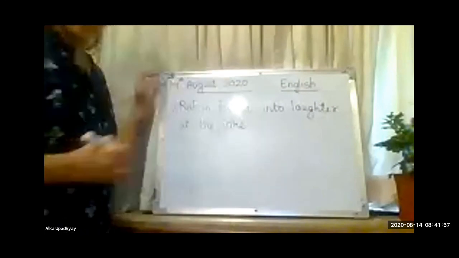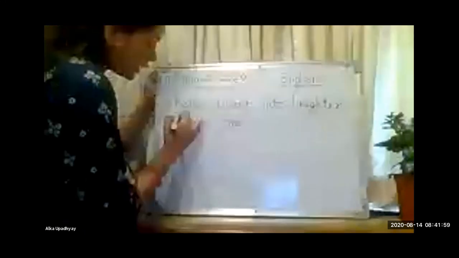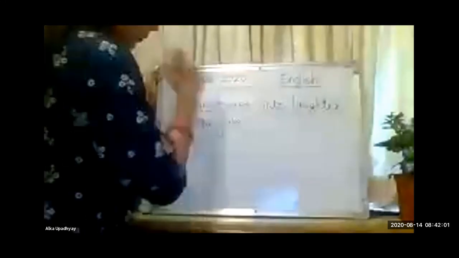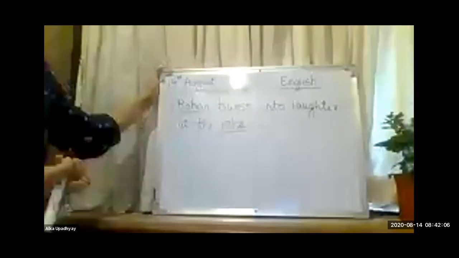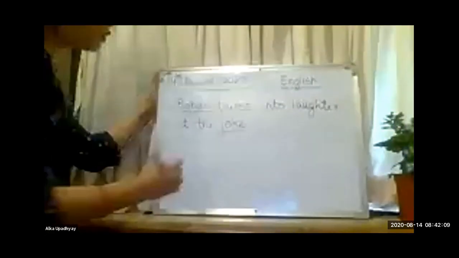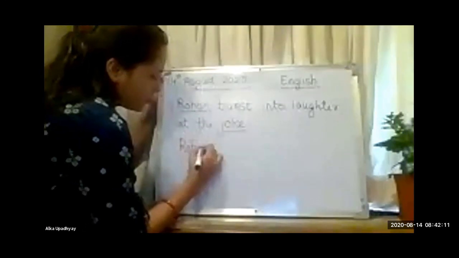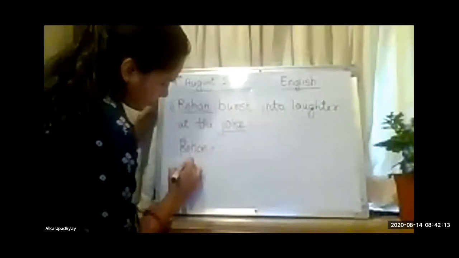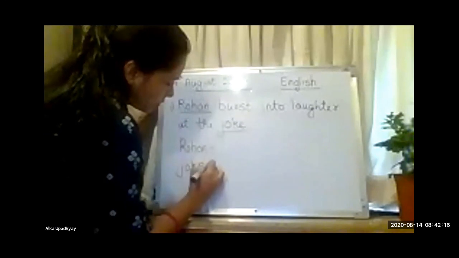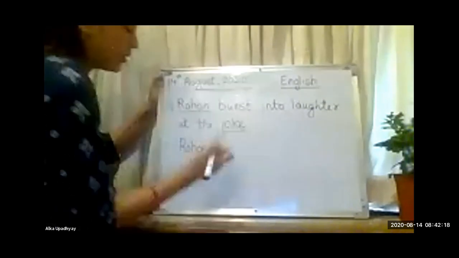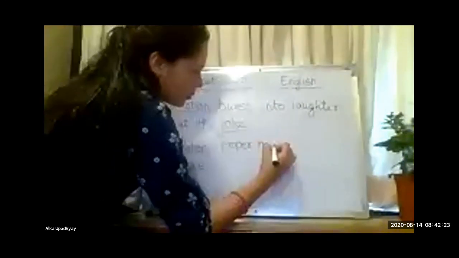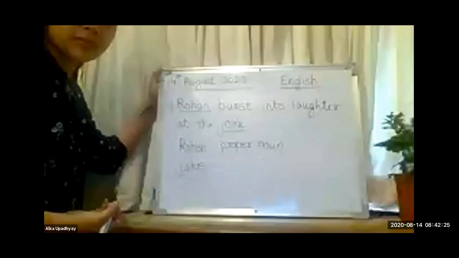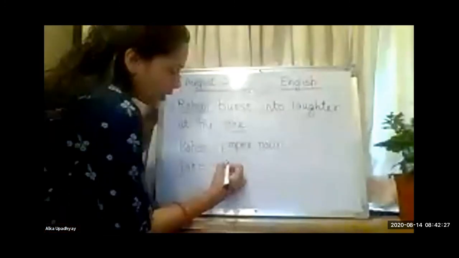First thing you will do is underline the nouns, Rohan and joke. Now next, what you will do? You will write the name. Rohan is a proper noun. Very good.